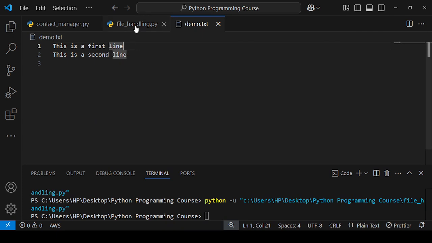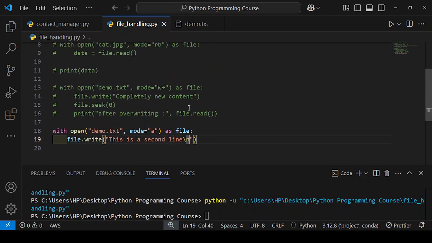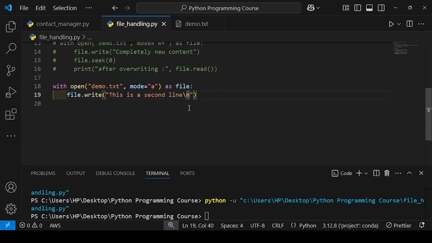Okay, so you understand how we can write the content, getting new lines using the backslash and n. Okay, this creates new lines. Okay, so I addressed your query.